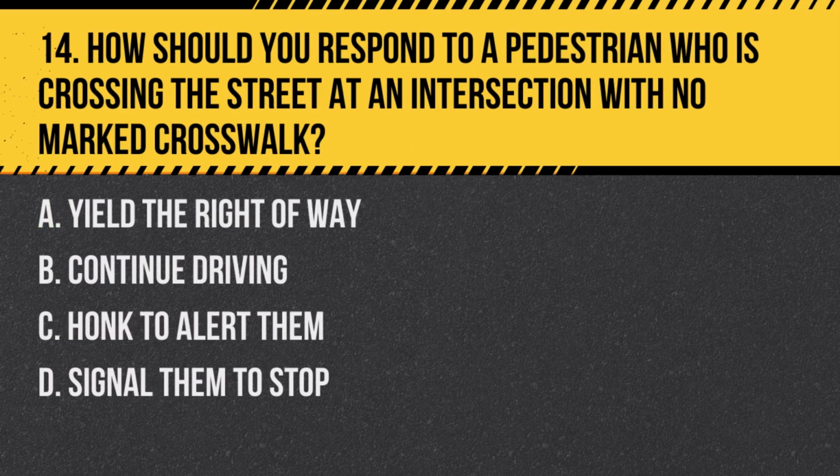Question 14. How should you respond to a pedestrian who is crossing the street at an intersection with no marked crosswalk? A. Yield the right-of-way. B. Continue driving. C. Honk to alert them. D. Signal them to stop.